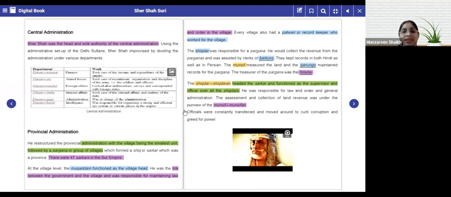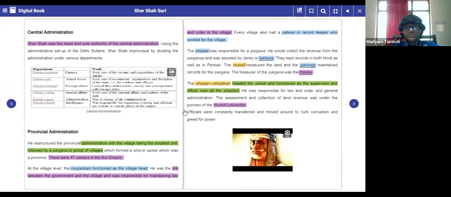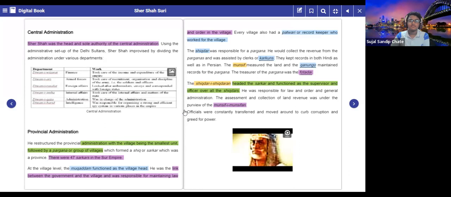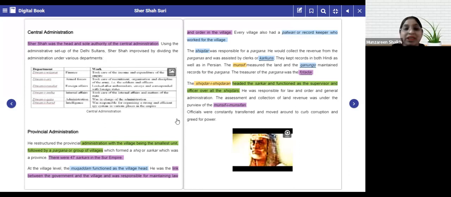No, see, not all watchmen are like that. That is the reason the secretary keeps a watch on them. That is the reason they have been shifted. They are not kept in one particular place for a longer time. Similarly, you can correlate that with the officials of the provincial administration. What did he do? He used to constantly transfer the officials from one place to another, so that there is no corruption and there is no greed for power.